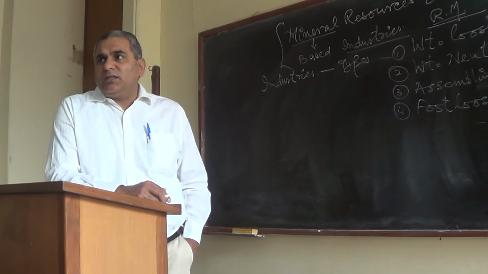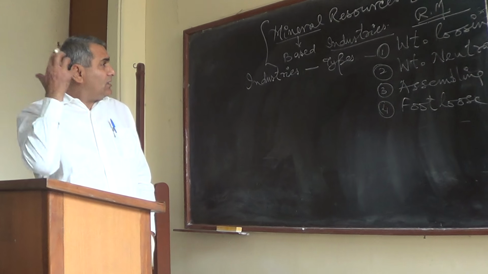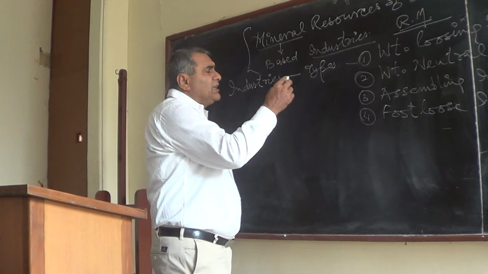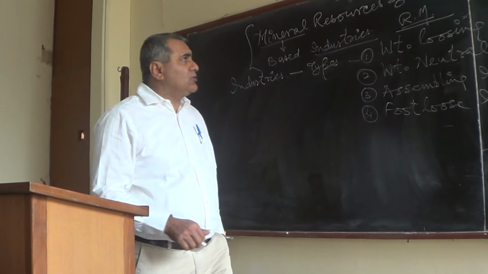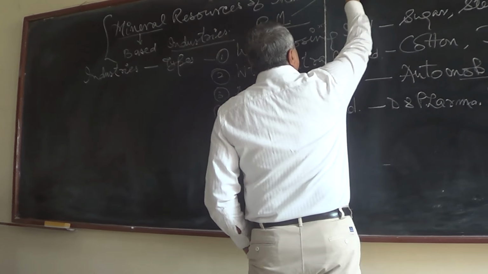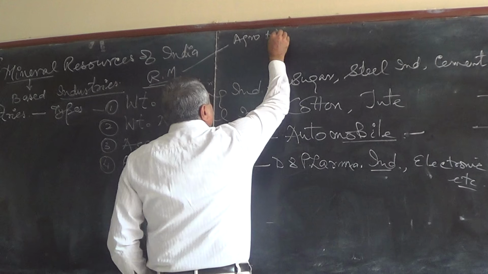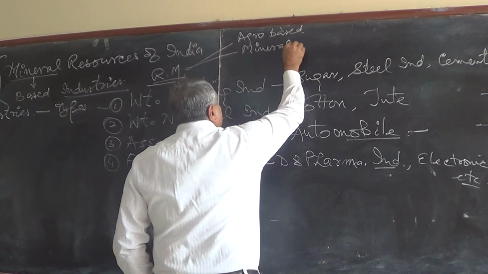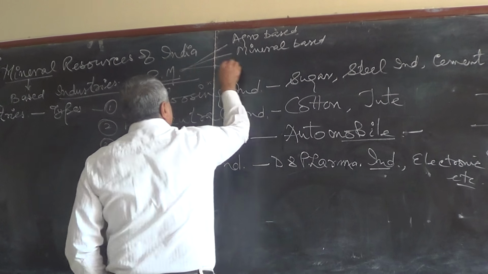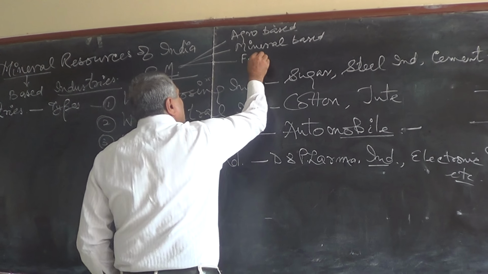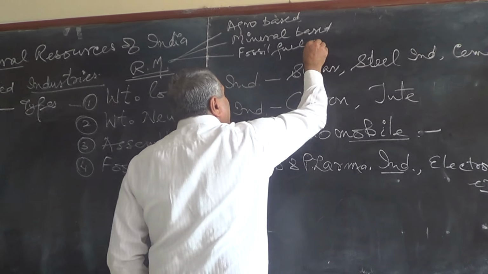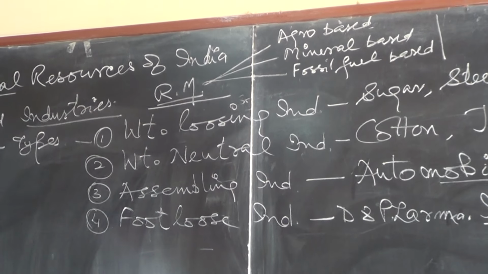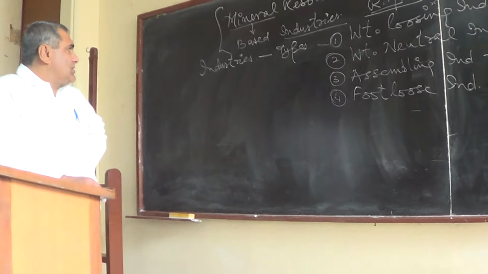This is one aspect that is called raw material based, depending on the weight of the raw material. On the other hand, there is one more method to classify on the basis of raw material. The raw material may be agro-based, the raw material may be mineral-based, or the raw material may be fossil fuel-based. There are different industries. These are also raw material based industries.